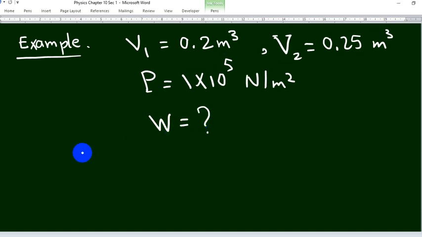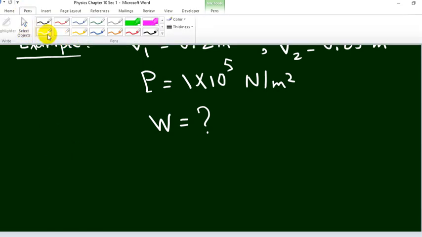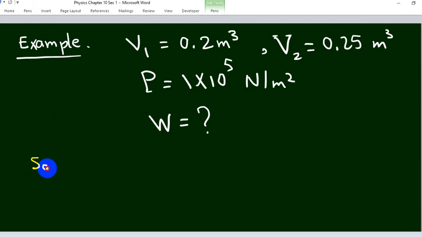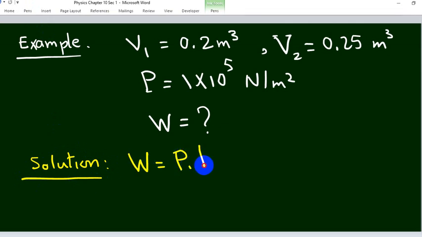So the work done equals, first of all, work equals P delta V, where delta V is the change in volume.